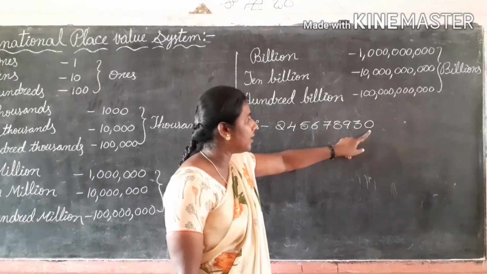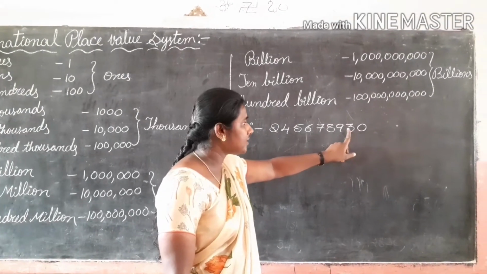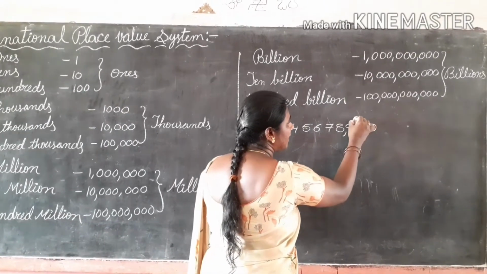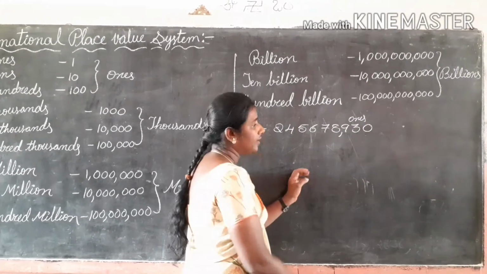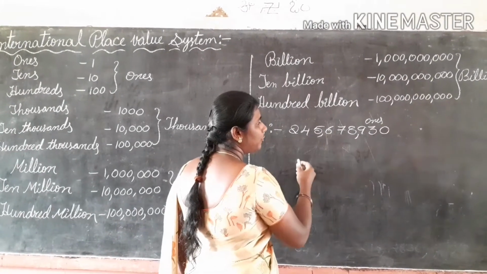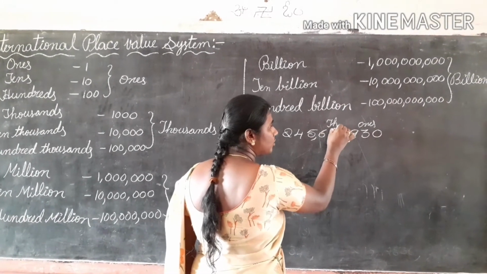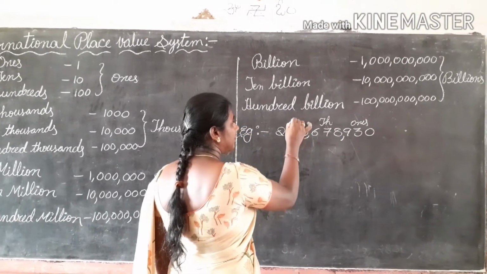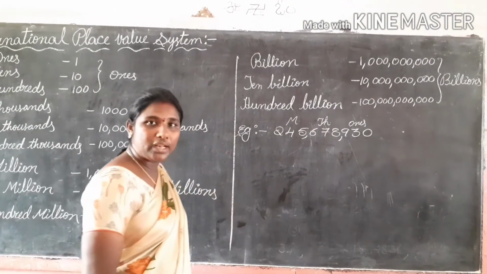Ones, tens, hundreds: before the thousands place we put the comma. These three come under ones period. Next, thousand, 10,000s, 100,000s, before the comma. These three come under thousands period. Next, million, 10 million, 100 million. These three come under millions period.